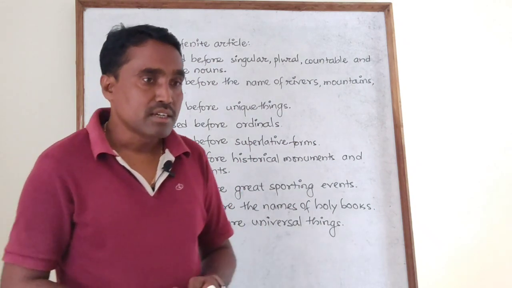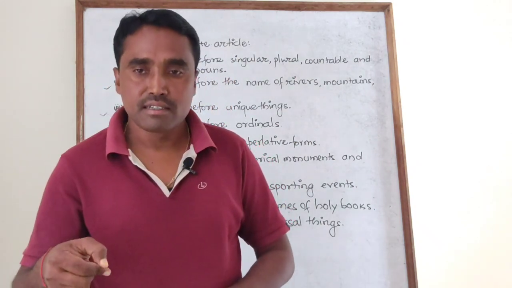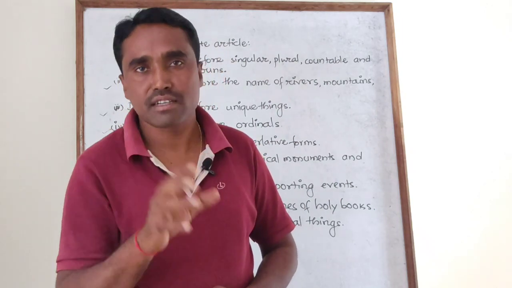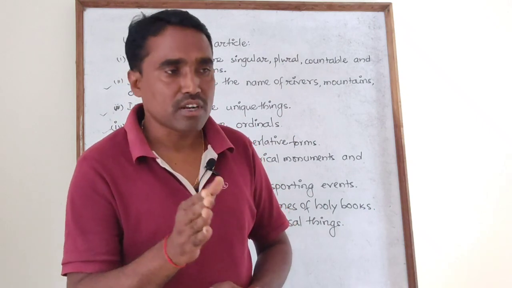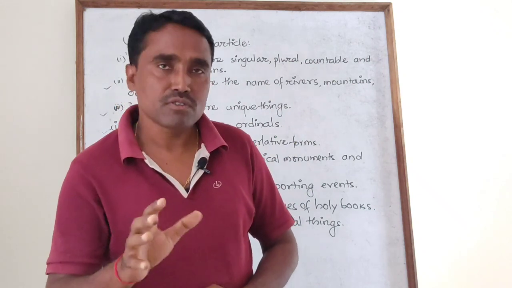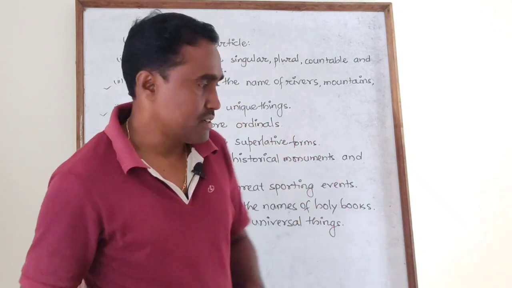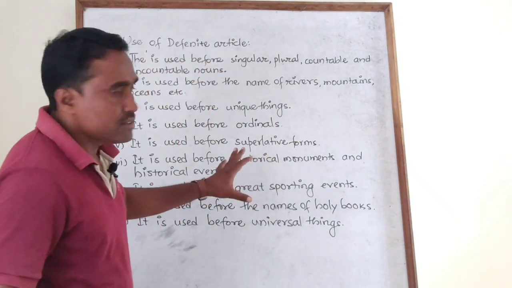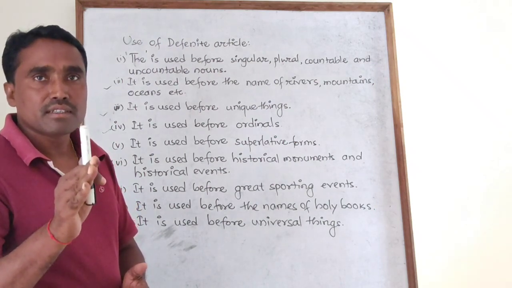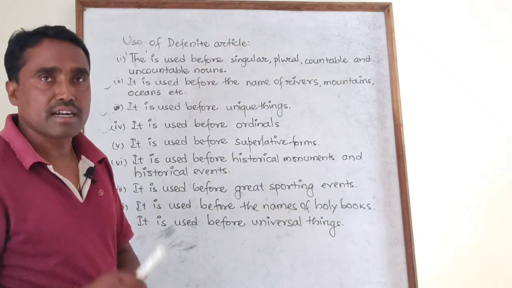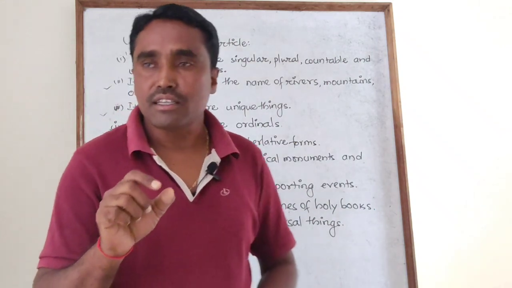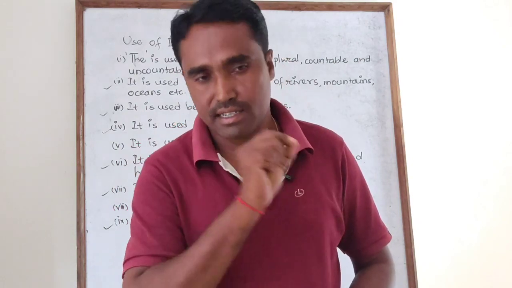And you can also sometimes use it with small countries after making their union, so it becomes a larger country. There you can also use, for example, the United Kingdom, the USA. At such a time you can also use "the". Now that we know where to use the indefinite article and the definite article, before completing today's video, I need to show the omission of the article. Let's see.